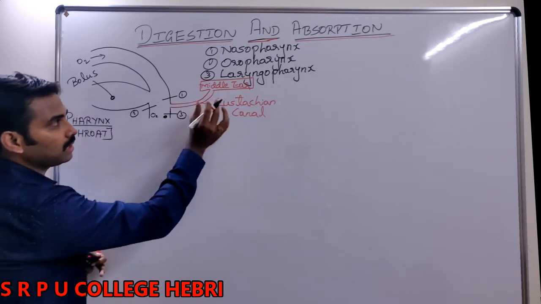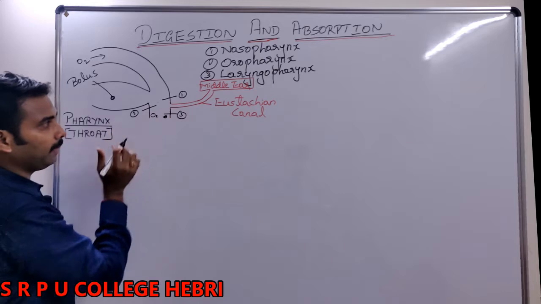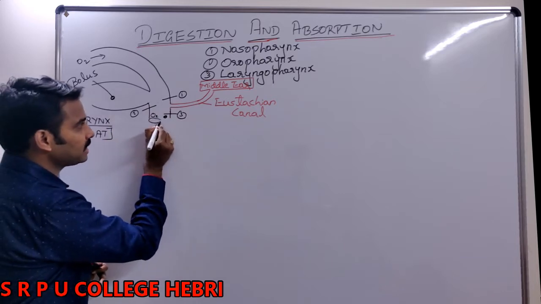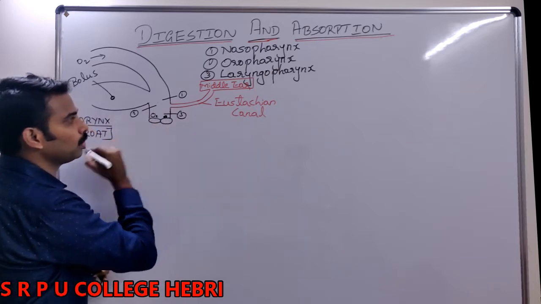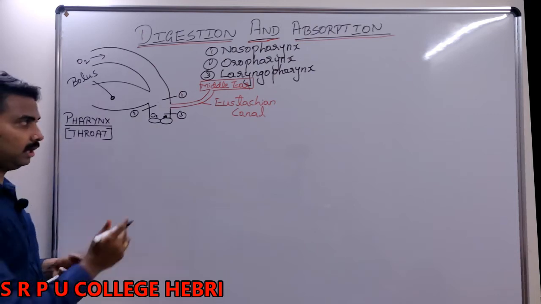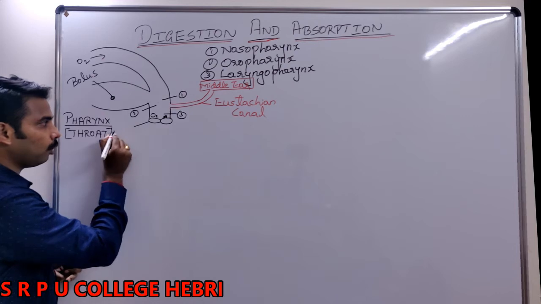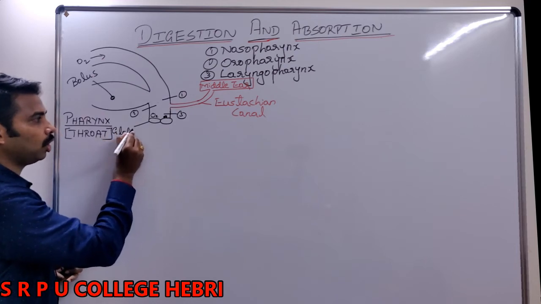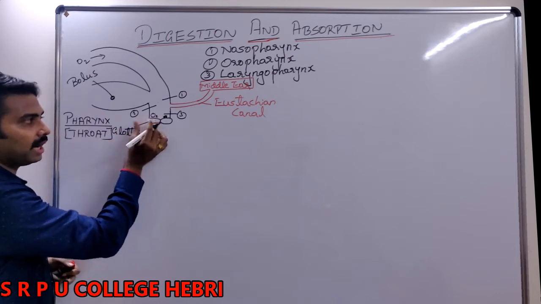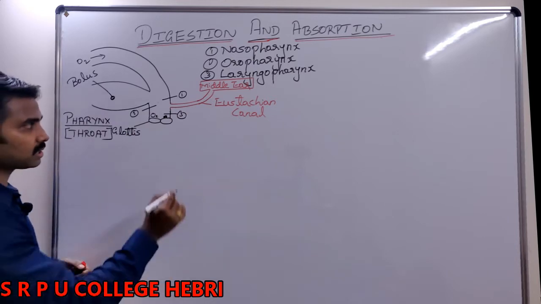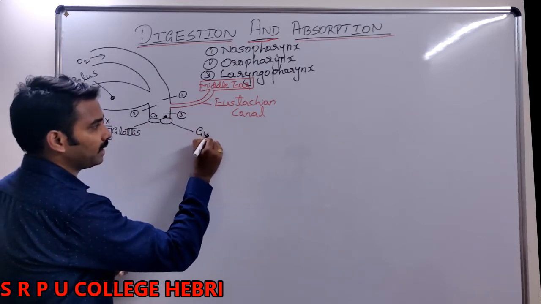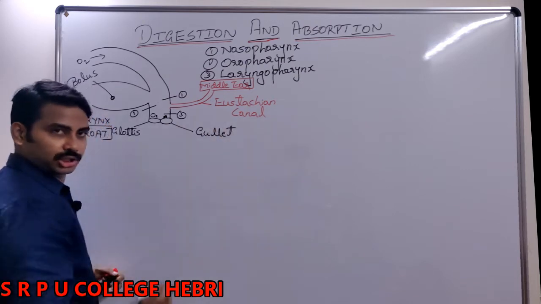If you observe the laryngopharynx or the common region, it leads to two openings. Okay, the pharynx leads to how many openings? Two. The anterior opening is called glottis and the posterior opening is called gullet.